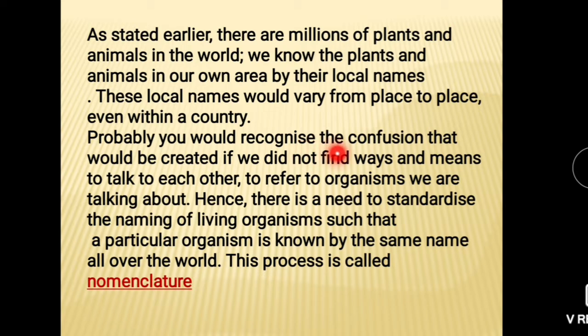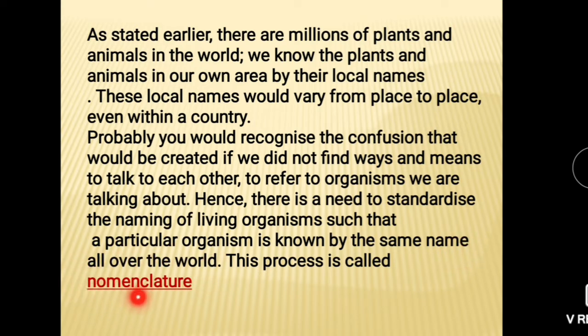Probably you would recognize the confusion that would be created if we did not find ways and means to talk to each other, to refer to the organism we are talking about. Hence there is a need to standardize the naming of living organisms such that a particular organism is known by the same name all over the world.